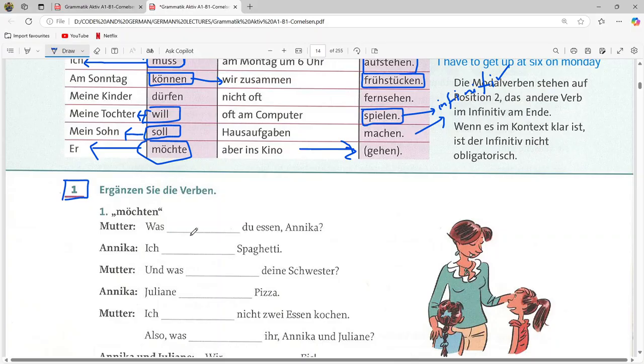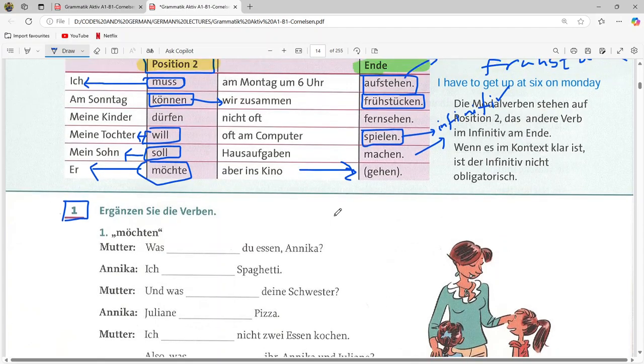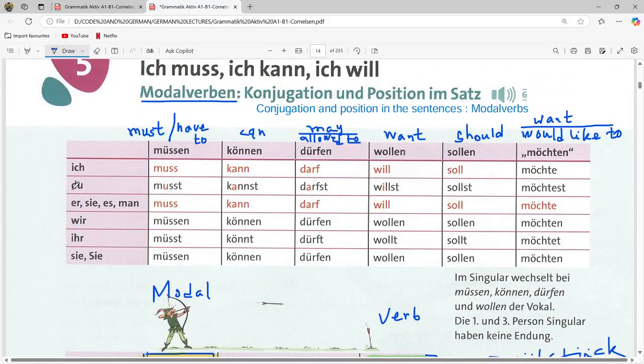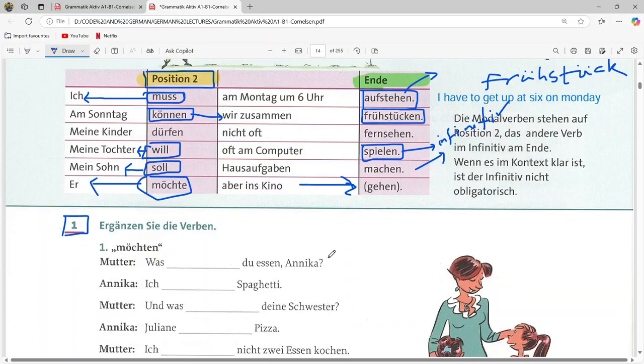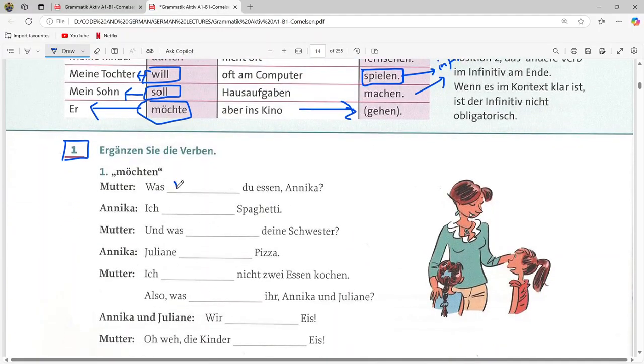So the first one: was blank du essen, Annika. The pronoun here is du, and we see from the table that for du it is möchtest. So we can write: was möchtest du essen, Annika.